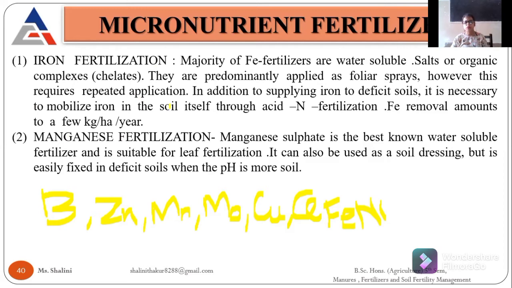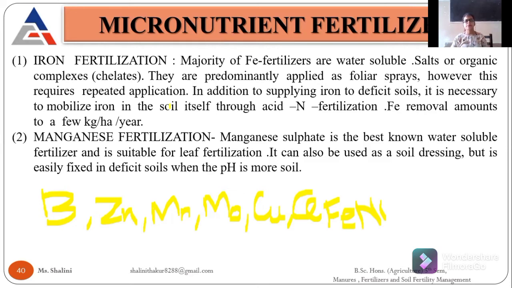We have to apply them repeatedly, according to the deficiency. If there is a deficiency, we apply the iron fertilizer or zinc fertilizer, because we all know that nowadays the major micronutrient deficiencies on crops are iron and zinc. These are the two micronutrient deficiencies found in our Indian soil, so we are focusing on applying iron chelates or zinc sulfate.